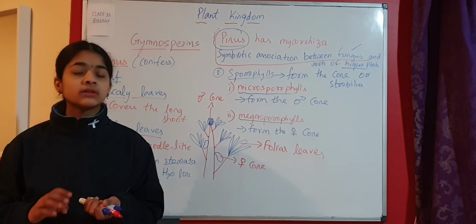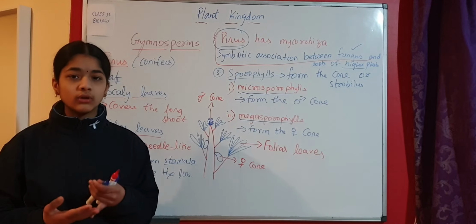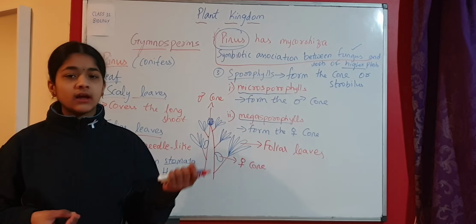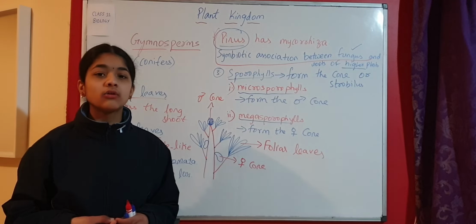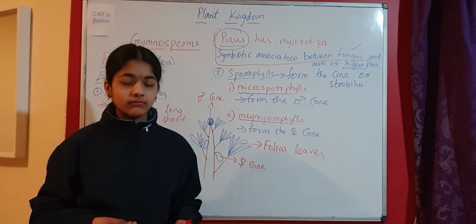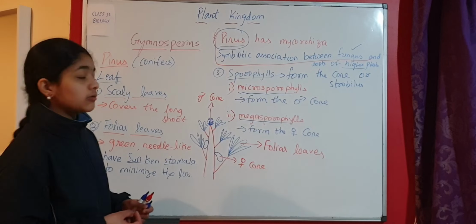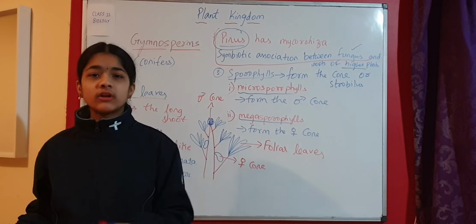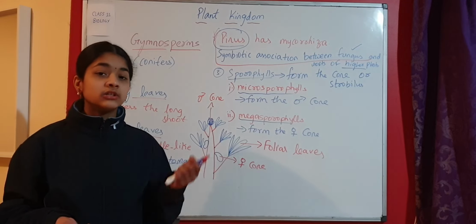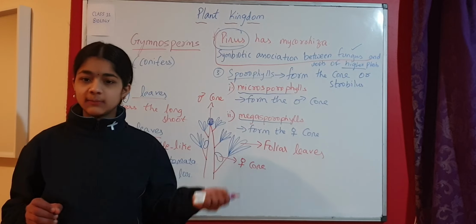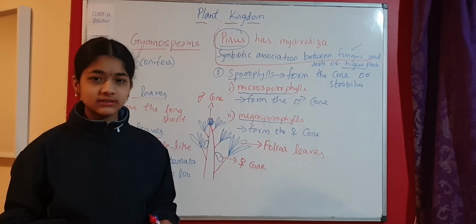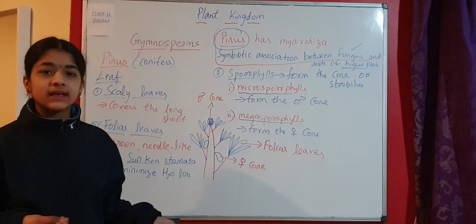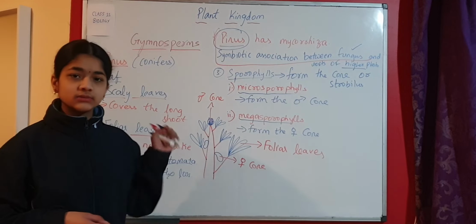Pinus is a conifer. The four types of gymnosperms are conifers, which includes Pinus, cycadales, which includes Cycas, gnetales, and the fourth one is ginkgoales, which includes Ginkgo biloba, which is considered as the living fossil. So these are some basic characteristics about Pinus. It's a conifer, and the tallest gymnosperm, the smallest gymnosperm. The smallest one is Zamia pygmaea. The tallest gymnosperm or tree is Sequoia sempervirens, and it's basically the coastal redwood. So these are some basic characteristics of gymnosperms as well as Pinus, which is a conifer.